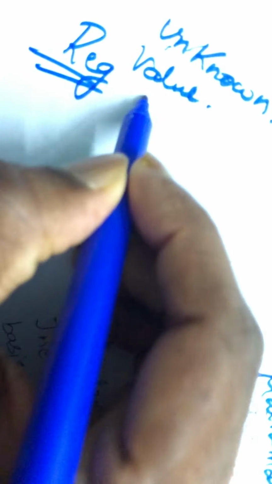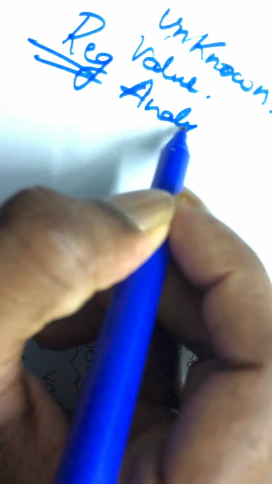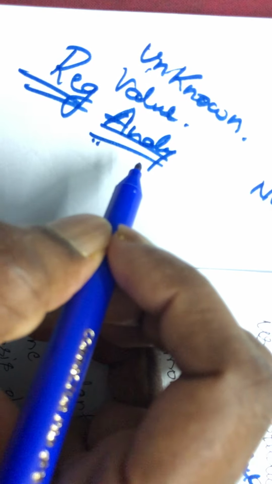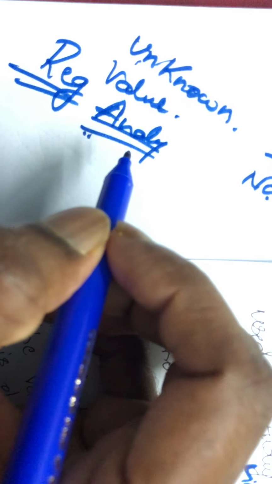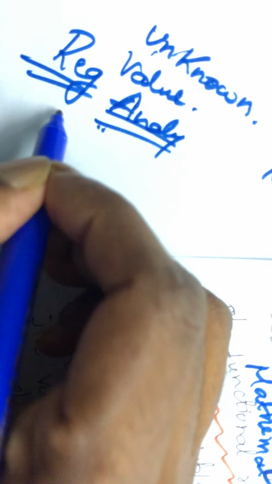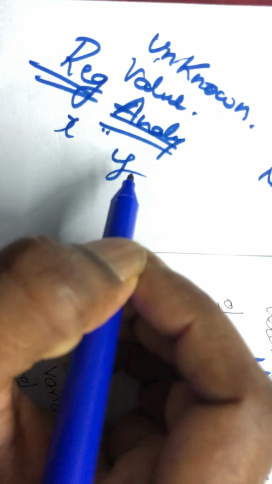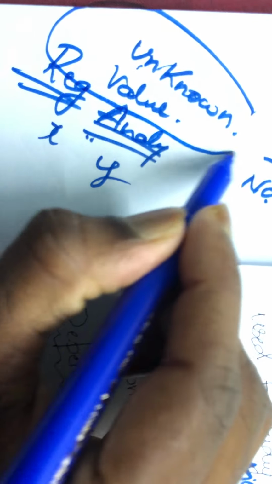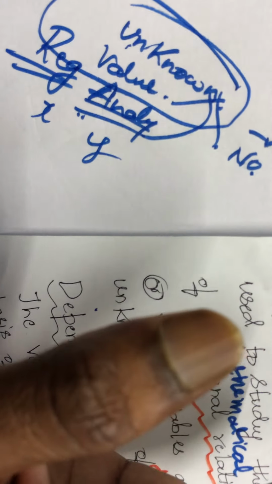But regression analysis is a statistical tool which is used to give a mathematical relationship between x and y. Why does it give a mathematical relationship? To estimate the unknown value. The main purpose of regression is to estimate the unknown value.